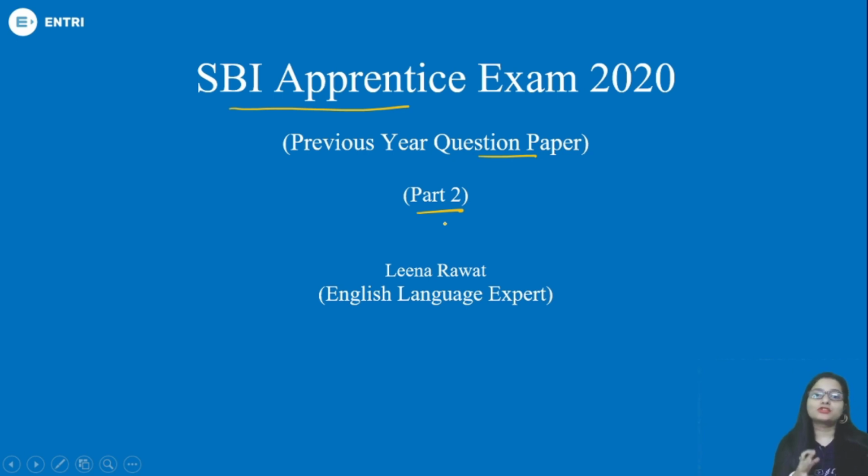And then we also discussed filling the blanks and questions based on correctly spelled words. So we have discussed all these things. In part 2, we will discuss some more questions. This is Leena Rawat, your English language expert. Let's dive into these questions so that you can get an idea about your upcoming examination.